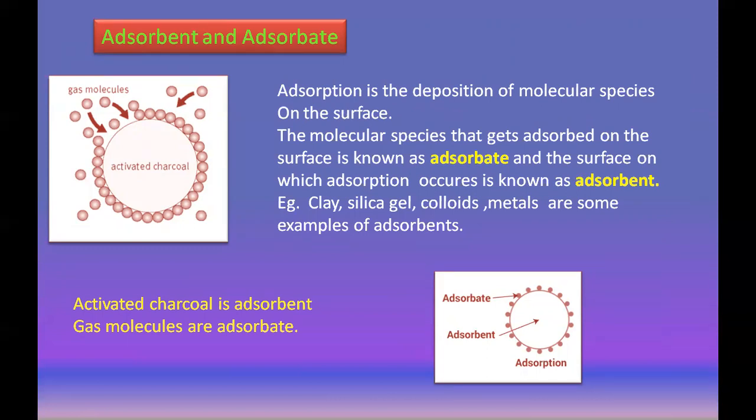Okay, the surface on which adsorption occurs is the adsorbent, and the molecular species which get adsorbed on the surface is the adsorbate. So gas molecules are adsorbate and activated charcoal is adsorbent. See here, in this adsorption process, activated charcoal is the adsorbent and gas molecules are the adsorbate.